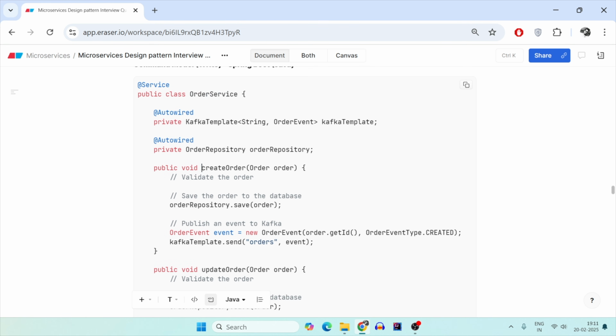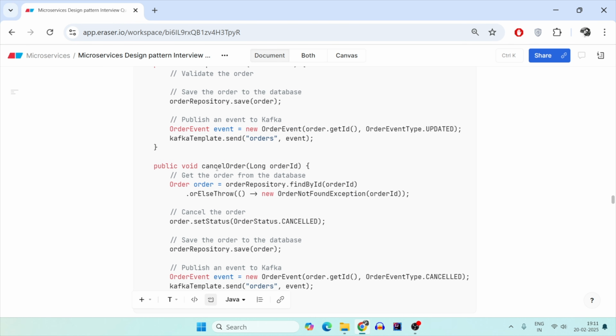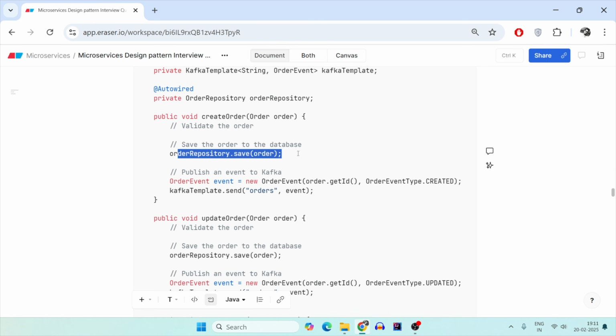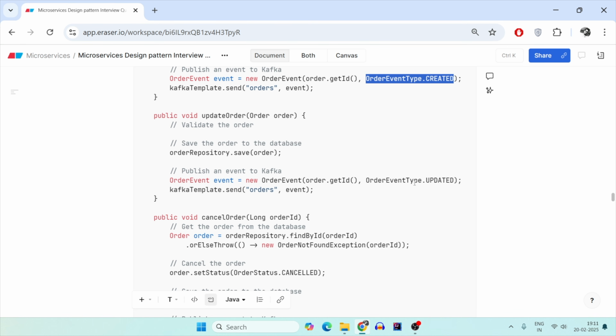which handles create order, update order, and cancel or delete order. In all the cases, you validate the order, save it to your repository, and after you are done with the write in your database, you generate an event that the order is created. This is important: the event type is created. In the update also, the event type is updated, but before that it validates, saves it in the repository, and only then sends a new order event.